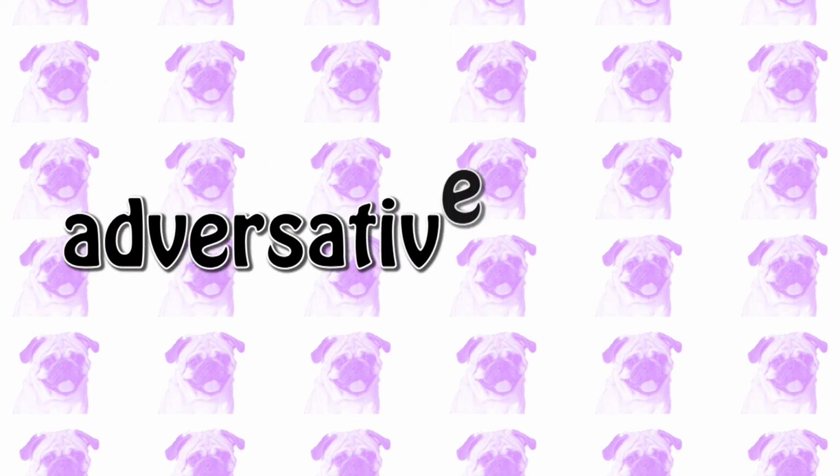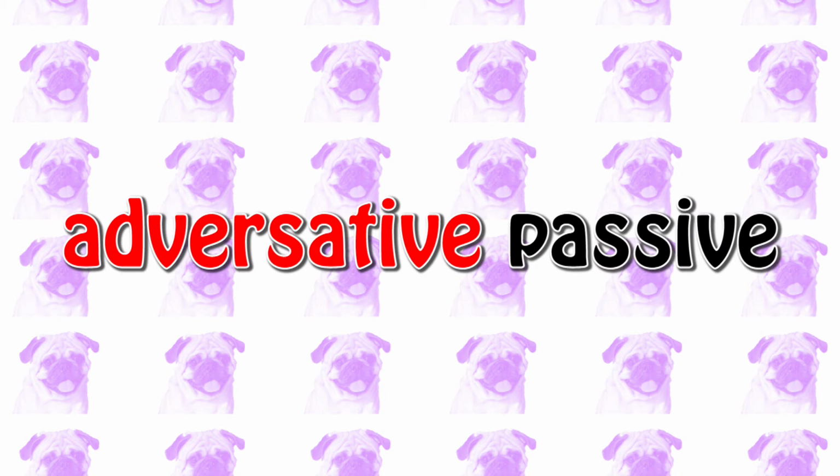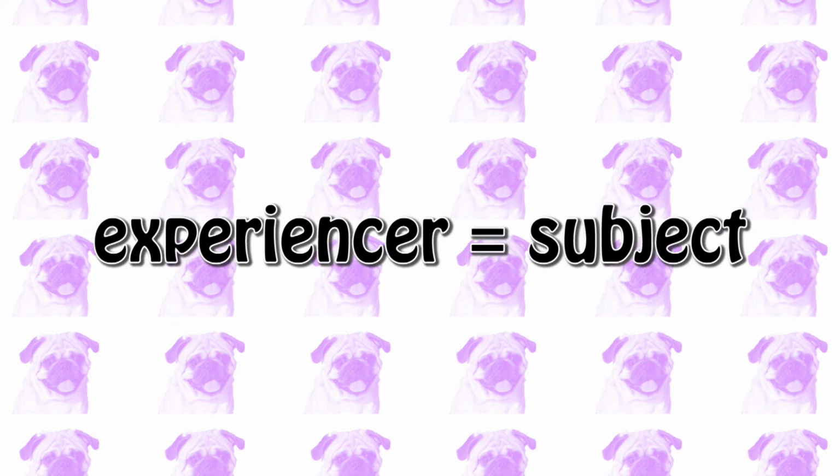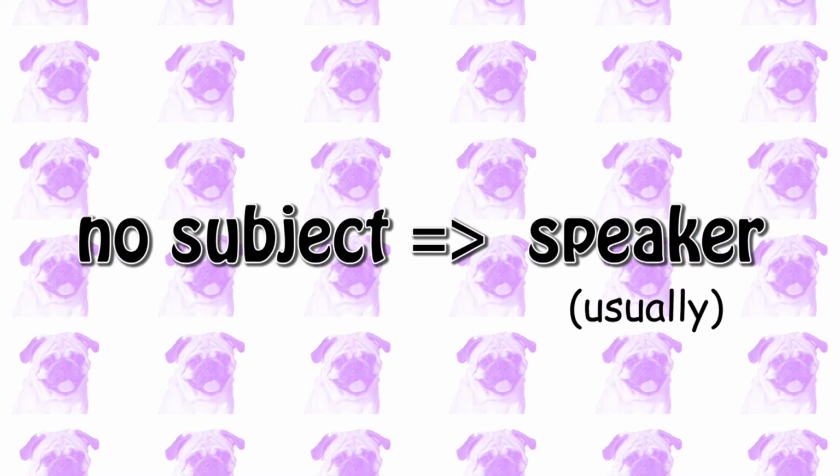To understand this sentence better and to interpret it in the most natural way, I need to introduce the concept of adversity. As I said at the beginning of this video, the indirect passive in Japanese is often called the adversative passive, where the word adversative derives from the word adversity. What this means is that an indirect passive sentence often conveys a sense of adversity. Adversity in this sense can be any negative event that affects you, whether it be physically, mentally, emotionally, or any other way. And the person who is experiencing this adversity is usually the subject of the sentence. Or, if the subject is omitted, it is often the speaker who is the experiencer of this adversity.